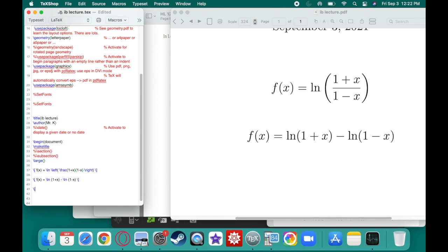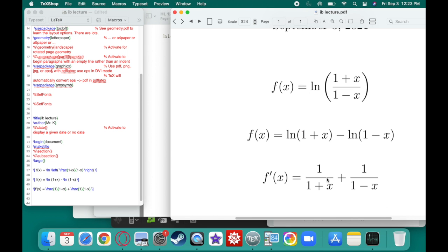The derivative of the first thing is super easy. f prime of x. The derivative of the outside is just going to be 1 over 1 plus x, and the derivative of the inside is just 1. Nice. Now what about the second one? Minus the derivative of the outside, which is 1 over 1 minus x, but the derivative of the inside is now negative 1. So I can change this minus sign to a plus, and then I'll have this. This is enough for me, honestly.